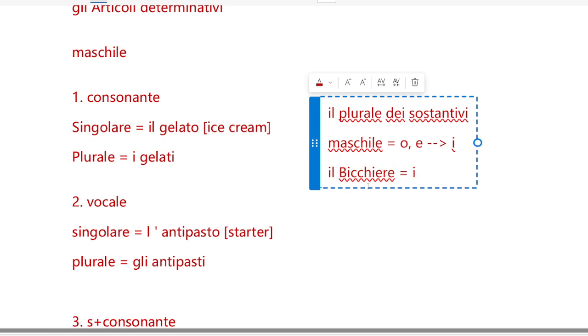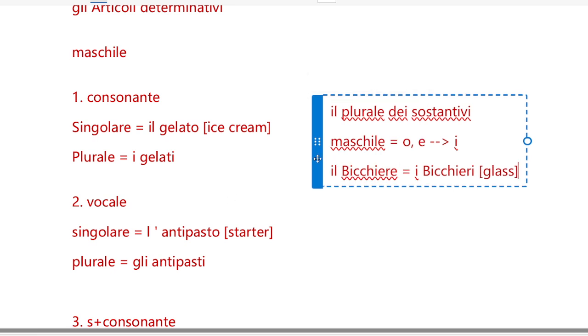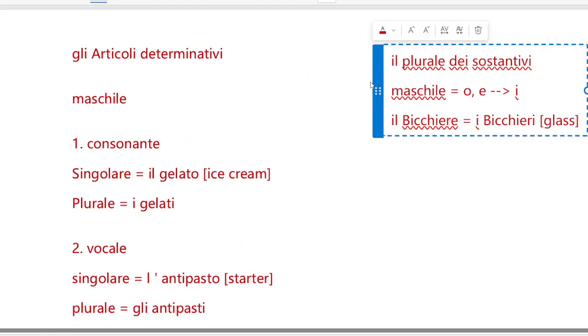So it would be i bicchieri. Bicchiere means glass, so bicchieri would be glasses. So these are the cases of masculine or maschile.